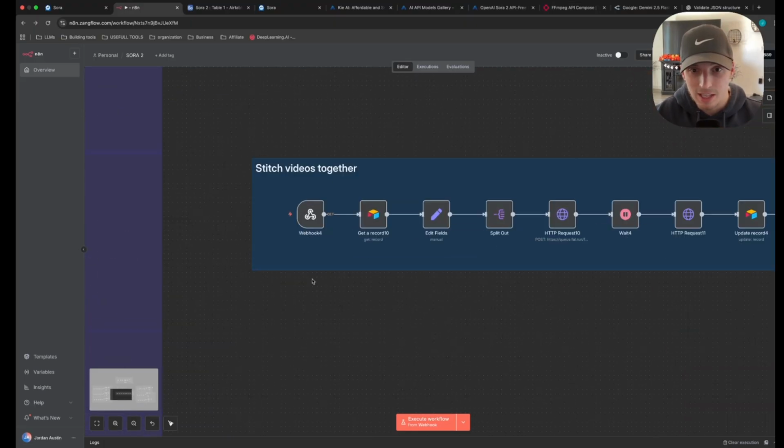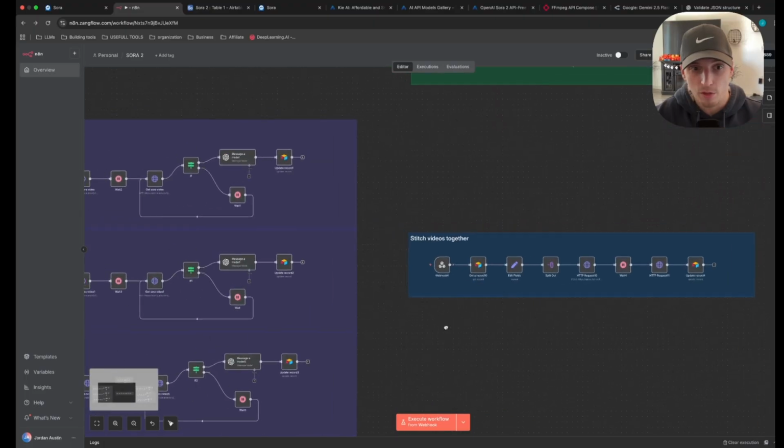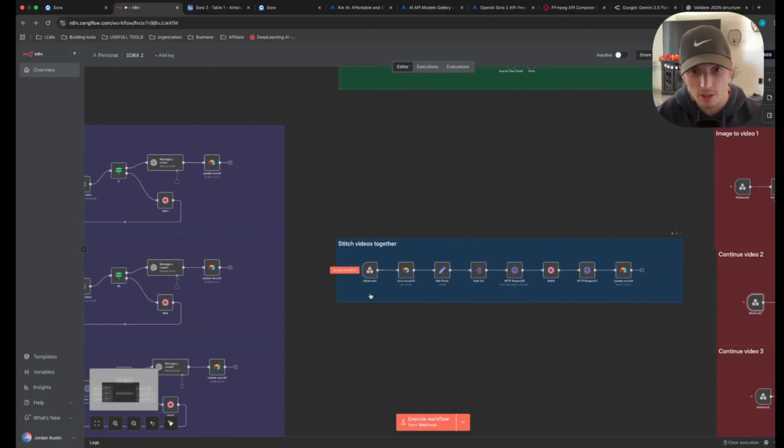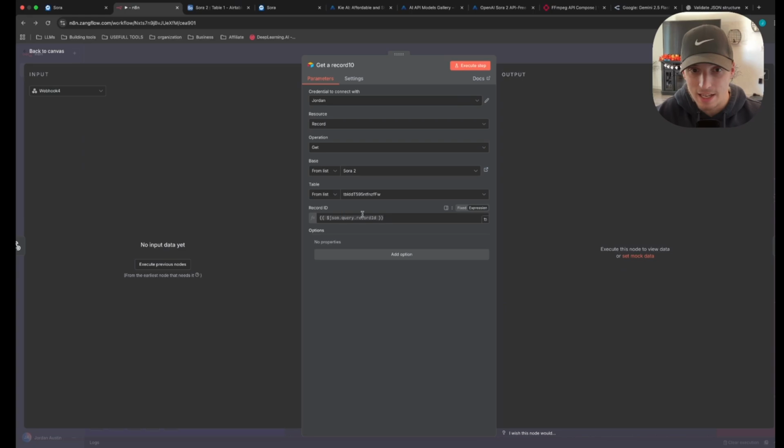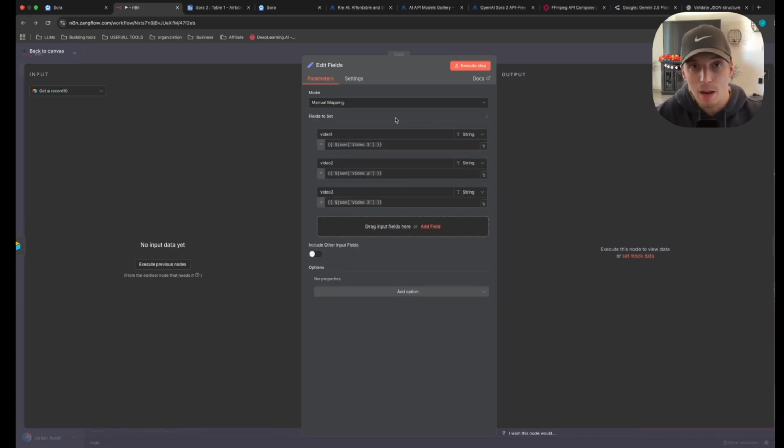And if you see here, the setup is the exact same for all of our workflows. It's the webhook, so you just got to change the button out for this URL, and then the same exact get records with the record ID. The next thing is going to be a set node. I'm going to copy this exactly, just do video 1 because we have 3 videos.